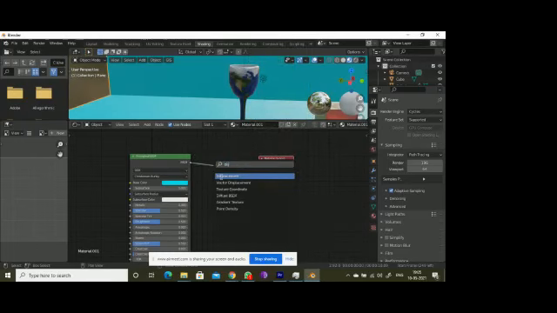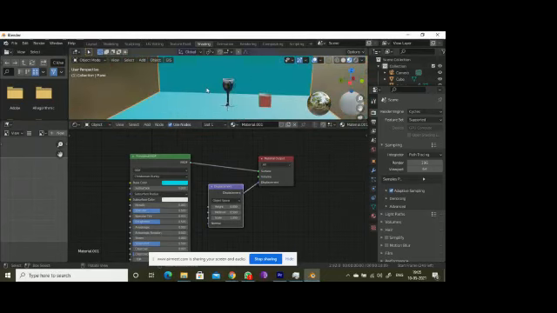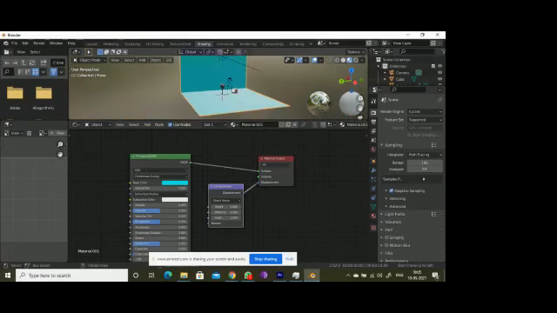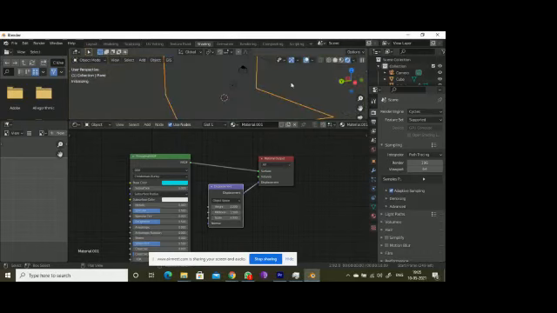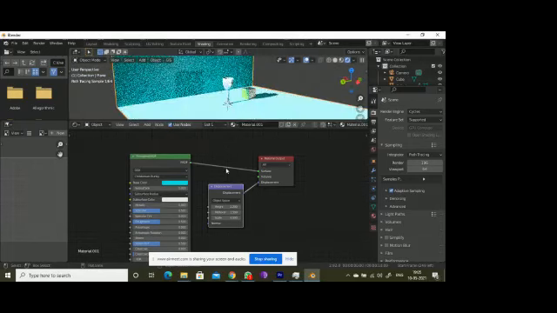Vector displacement, it's up to you. This is metal, so you won't be able to see it. This is the mid level, and I am increasing the scale. If I go for rendering, oh, we are getting a bigger result.